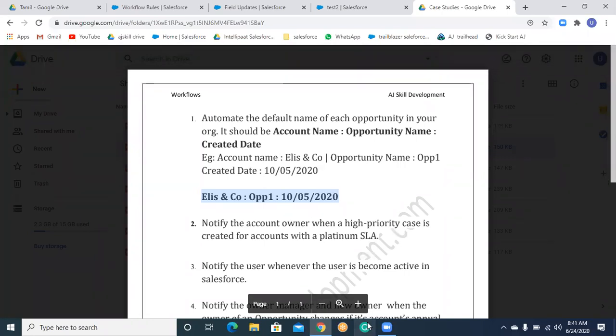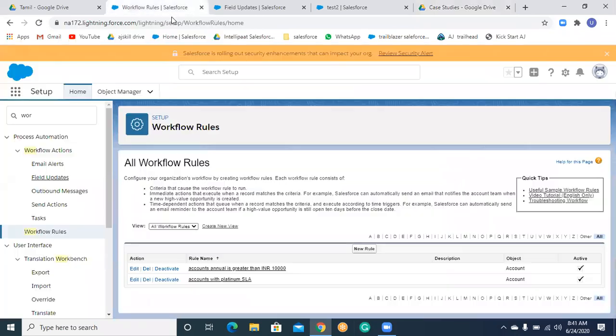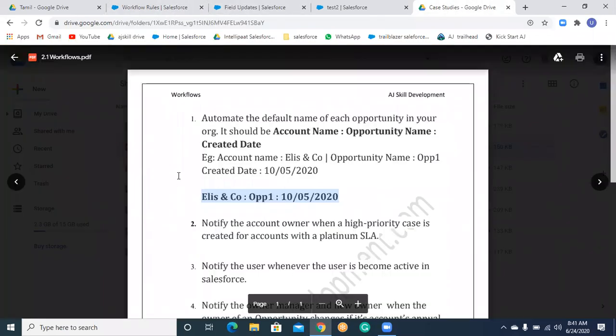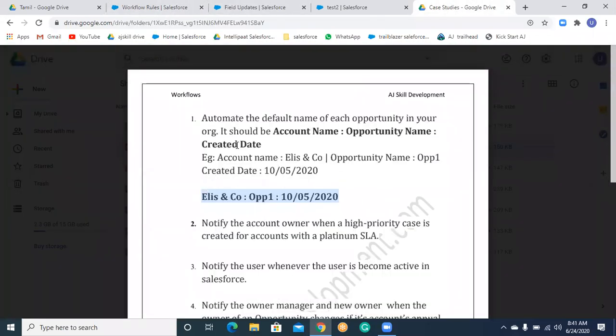Okay, what is the issue with the first one? I'm not understanding. Is this the format we should really get, like the created date in this format? See, the format can be anything; you don't have to worry about it. The ultimate aim is that whenever you create an opportunity, the opportunity name should be updated with the account name, the opportunity name you give, plus the created date. If the created date is in a different format, that is fine. It is given just as an example.